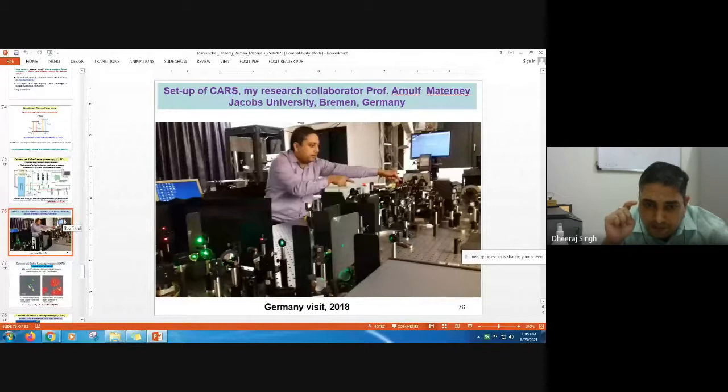Actually, phase matching condition must be fulfilled in this CARS instrument. Phase matching condition in order to be fulfilled. That's why three-wave and four-wave mixing have a different...